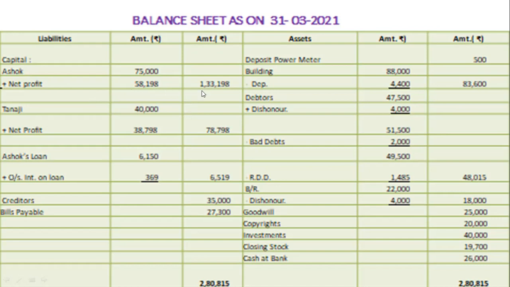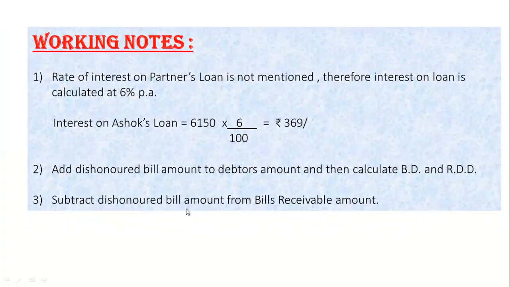Then you will get the final amount of Ashok. Tanaji, capital balance, then add net profit. Then you will get final amount of Tanaji's capital and tally the balance sheet. With this, we complete the third example on final account relating to other important adjustment.